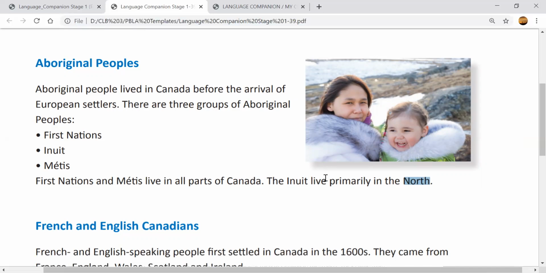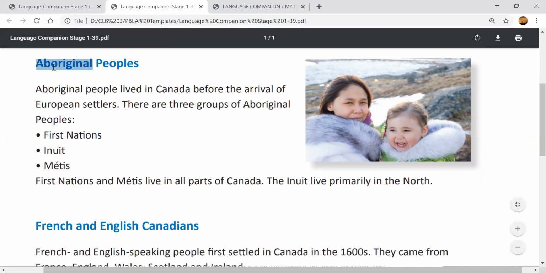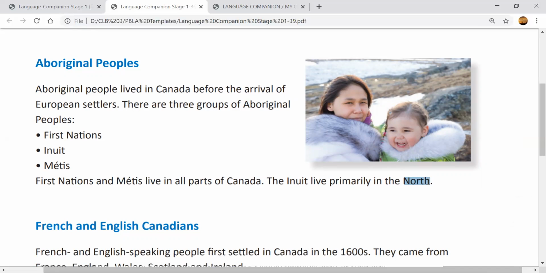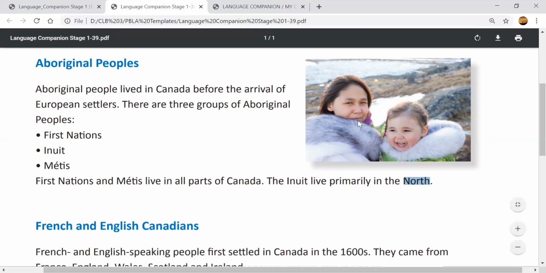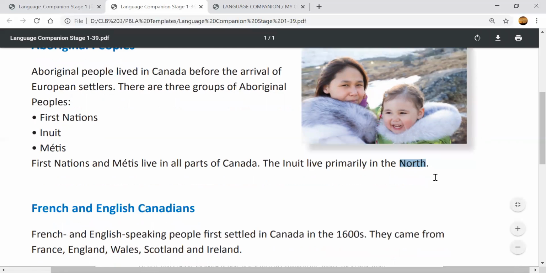They live usually in the north, which means what? What is the north? Nunavut, Yukon, Northwest Territories, right? The territories. They live in the north. So they like to live in the cold areas.